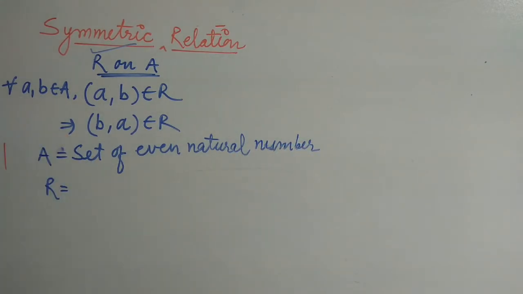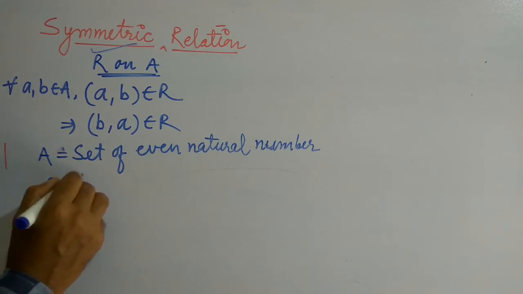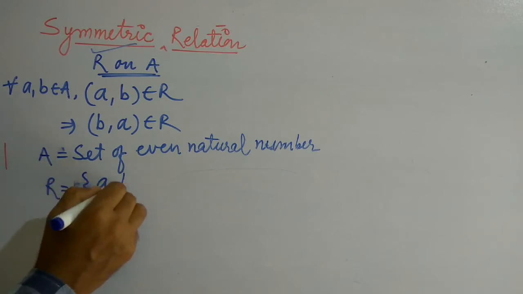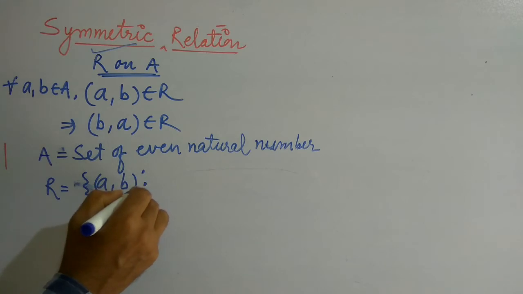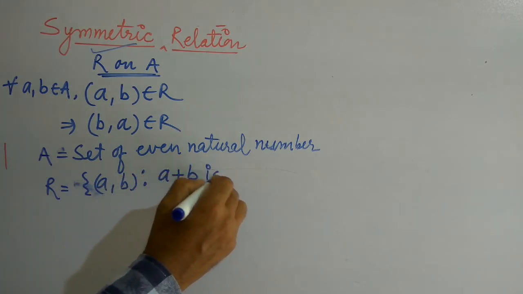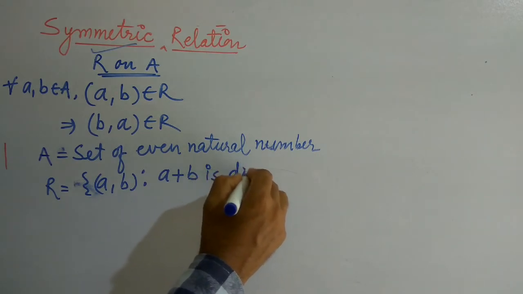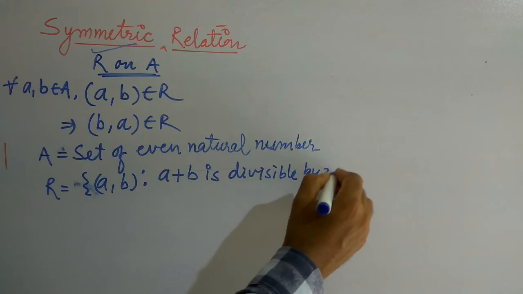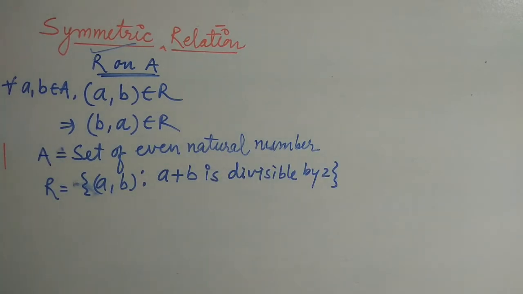Okay, we take an example of a set of even natural numbers, and a relation is defined on it. This R is equal to (a, b) such that a plus b is divisible by 2.